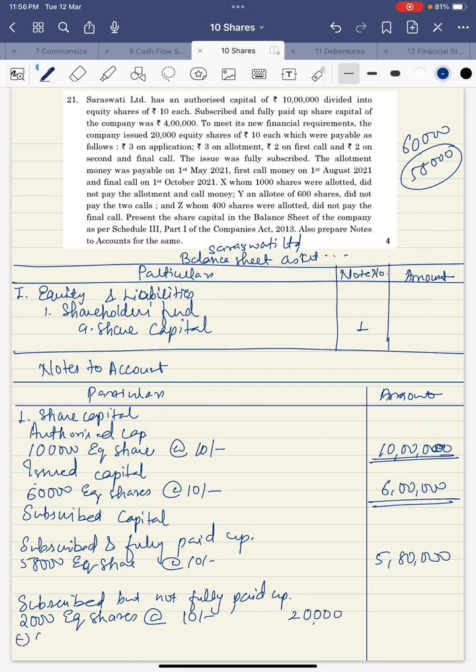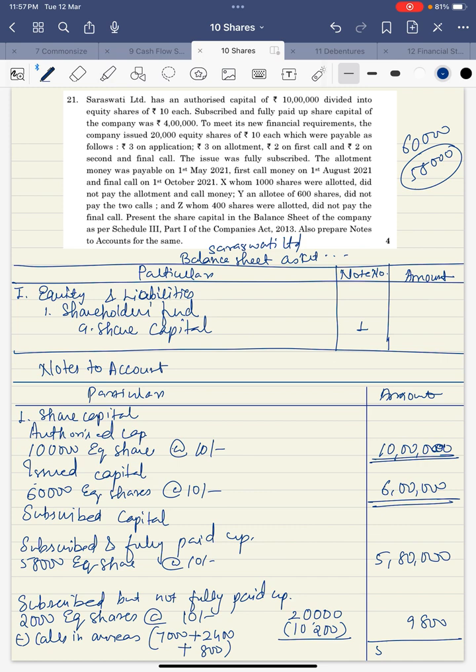Now we have less calls in arrears here. So write less calls in arrears. Now we need to write down the amount first. Now 1000 into 7, 7,000 was not received, plus the arrears on 6,000 was 6 into 4, 2,400, and 400 into 2, that is 800. So total we got 10,200 as the arrears. So if we subtract, we'll get 9,800.